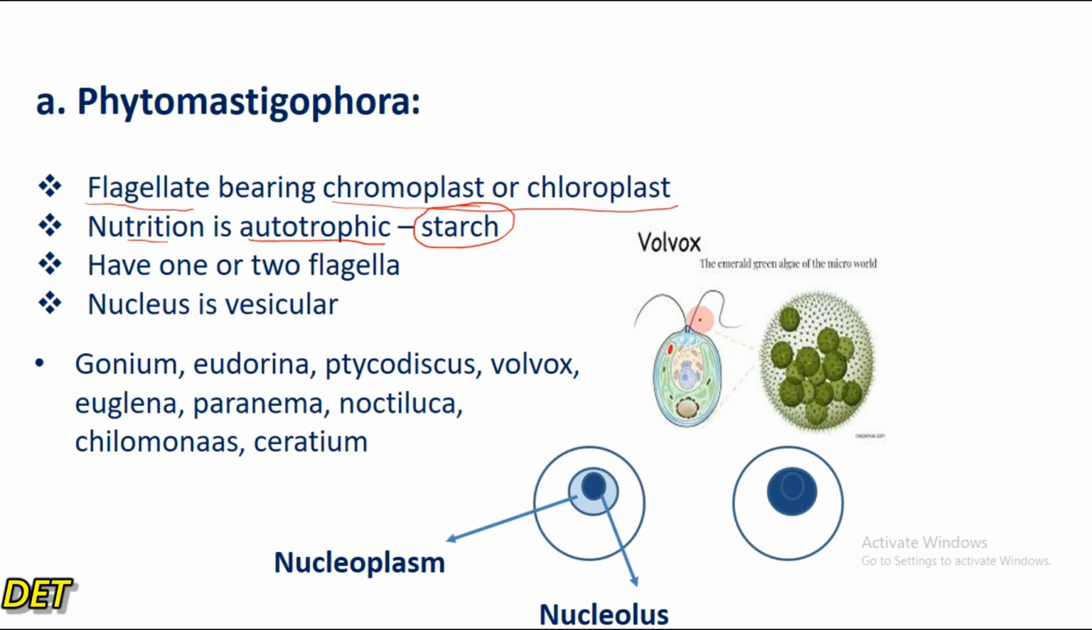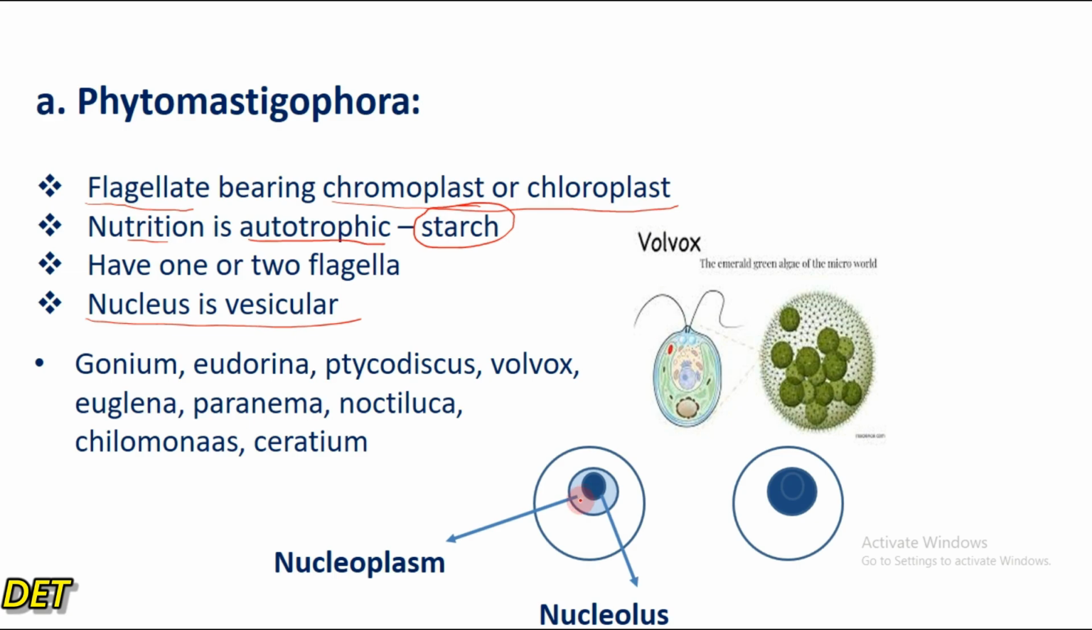For example, Volvox has two flagella. Some of them have just one flagellum. And their nucleus is vesicular. So this is very important. The nucleus is vesicular. So the question is, what is a vesicular nucleus? This is an example of a vesicular nucleus, right? This is the nucleus, and this is the nucleolus. You can see this is the nucleoplasm, right?